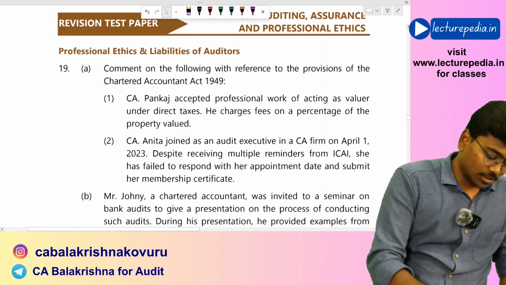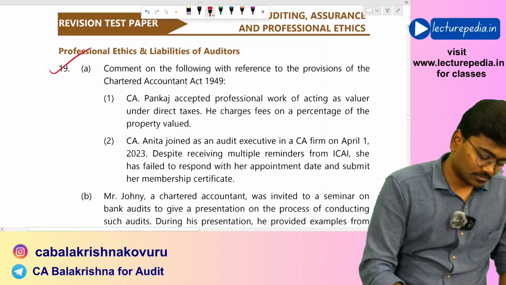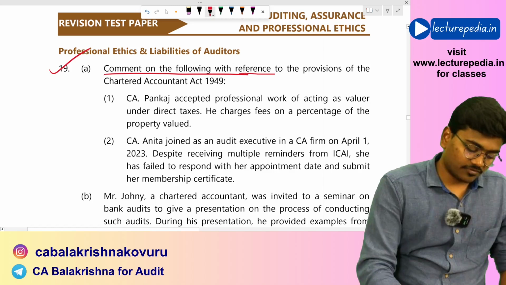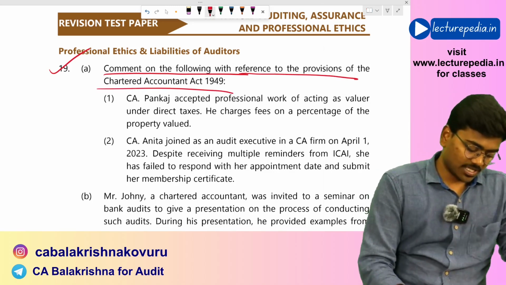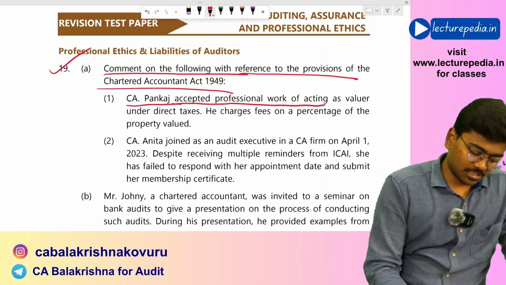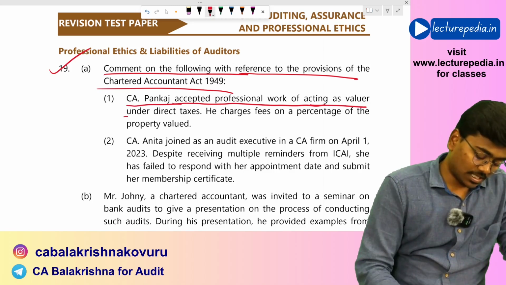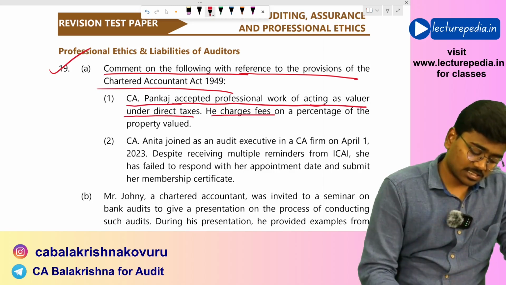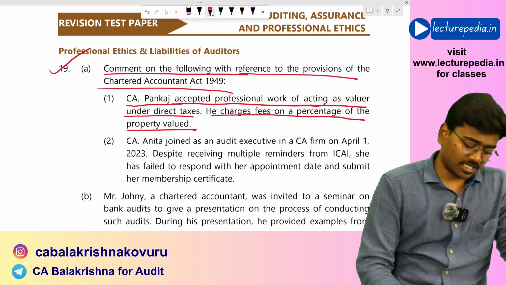Next, question number 19. Comment on the following with reference to provisions of the CA Act. CA Pankaj accepted professional work of acting as valuer under direct taxes, he charges fee on percentage of property valued.